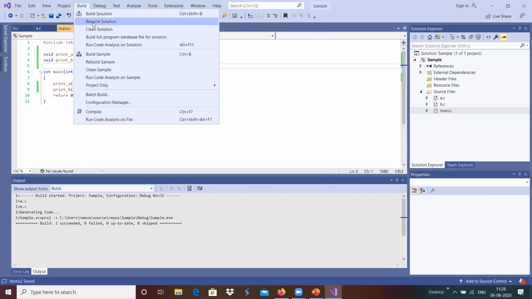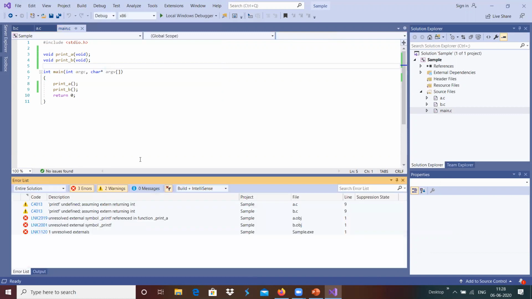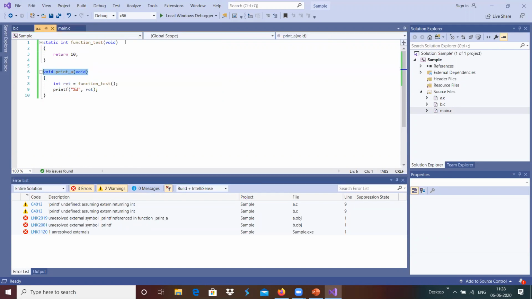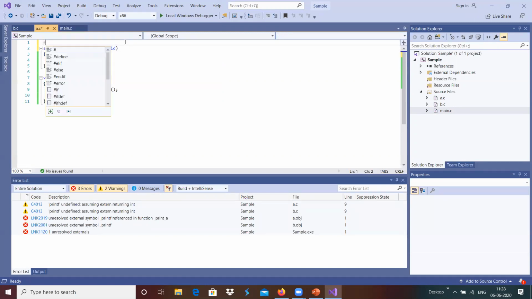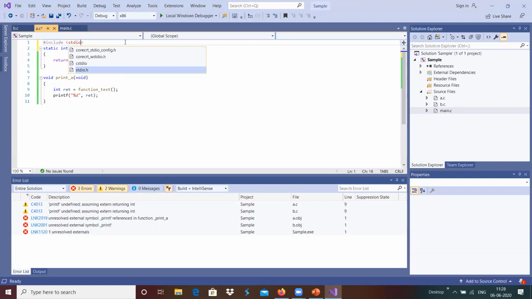Now I'm going to compile this solution. Here I need to add stdio.h the same way.